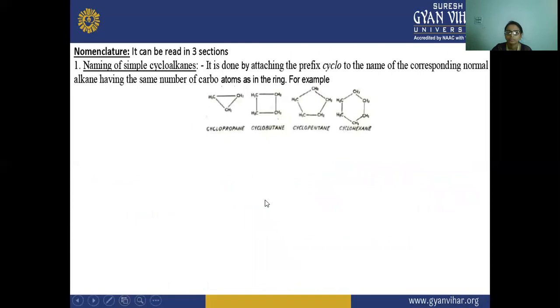Next, it can be read in three sections also. Naming of simple cycloalkanes is done by attaching the prefix cyclo to the name of the corresponding normal alkane having the same number of carbon atoms as in the ring. For example, cyclopropane, cyclobutane, cyclopentane, and cyclohexane.